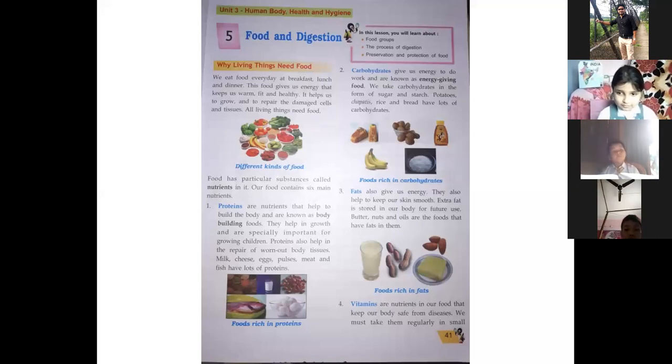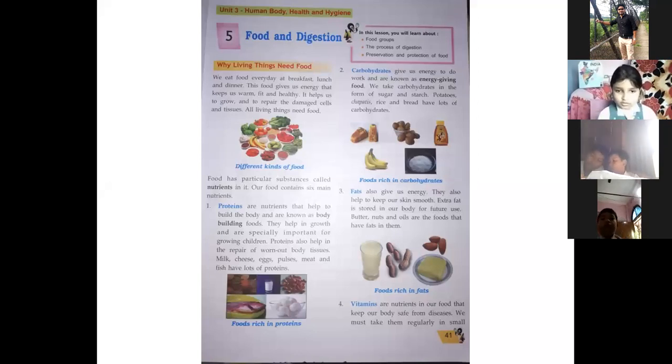Extra fat is stored in our body for future use. Butter, nuts, and ghee are the foods that have fats in them. So for fat, we don't have to worry about it, because whatever food is cooked by our moms or someone else, we will use either ghee or butter, isn't it? And in our foods, they used to give nuts and all other things. So we are getting fats nowadays.